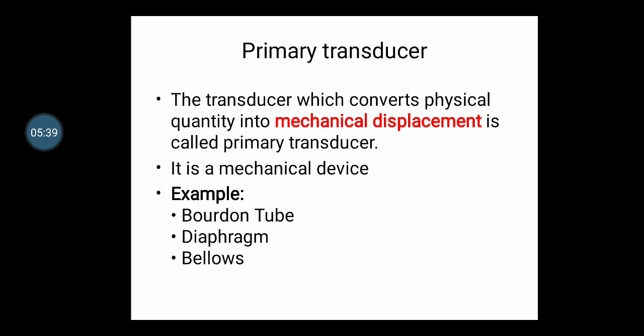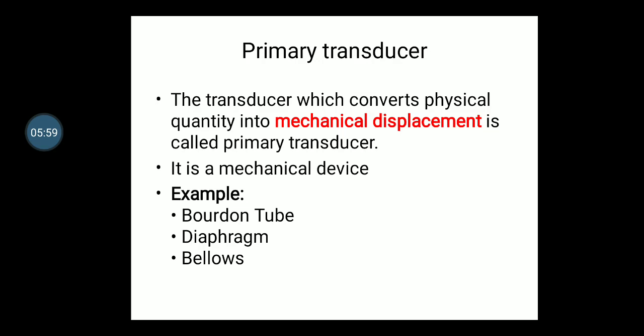In the tire of the cycle, there is a tube, right? So that is similar to that. We cannot say that exactly. Just for your understanding, we can consider that the tube looks like that. Okay. Then diaphragm, we will see what a diaphragm means, and bellows. So all these are primary transducers.